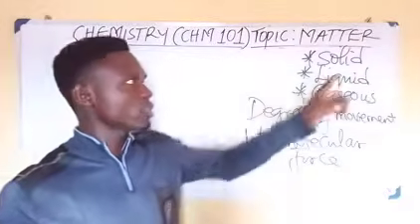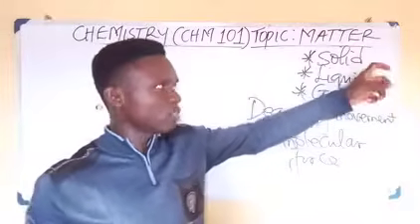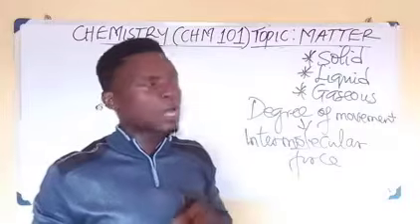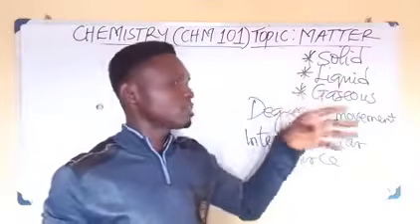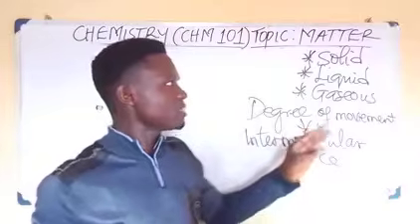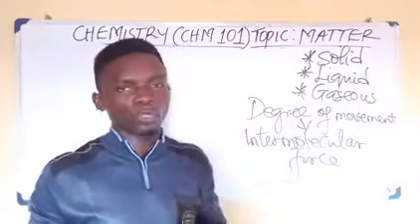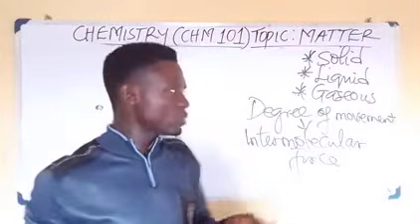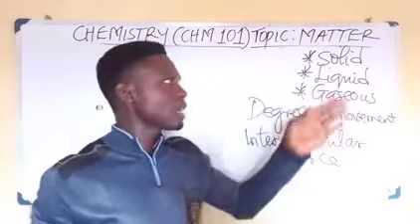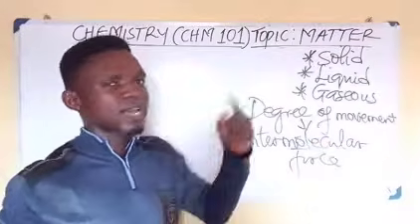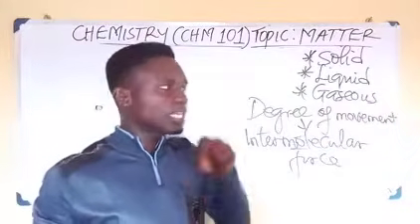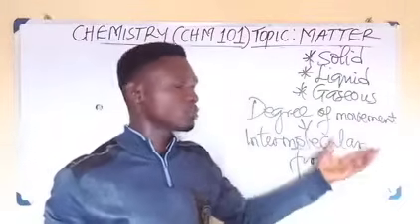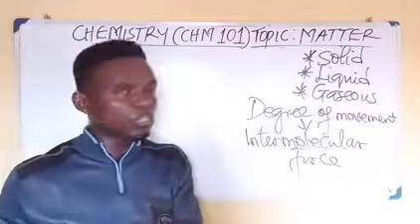So if you are stating the properties of solid, liquid, and gas, you must say that the intermolecular force of attraction in solid is greater than in liquid, and the one in liquid is greater than in the gaseous phase. But they'll ask you, in which of these states of matter is the force negligible? The gaseous phase. And that is why gas molecules can move zigzag, haphazardly or irregularly in the container in which they are found, because the force of attraction in gaseous molecules is negligible.